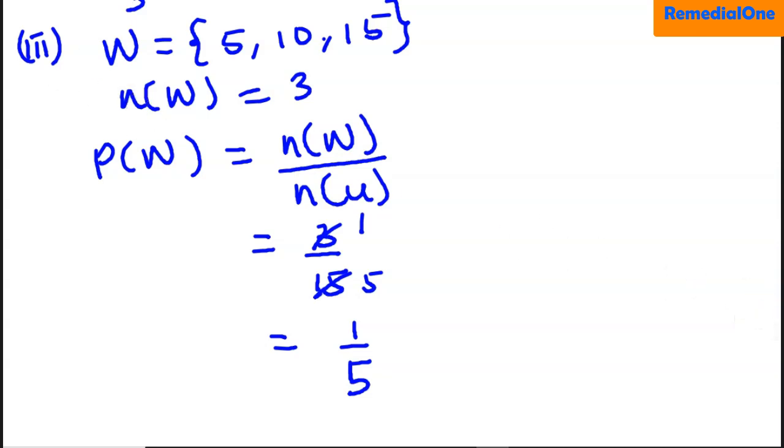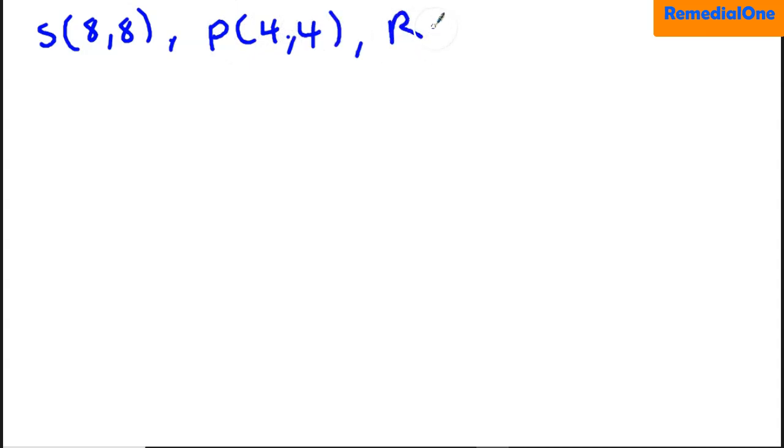Okay, let's move on to the second part. Now we know some coordinates of a quadrilateral, but we don't know the type of quadrilateral. Some of the points were given. We have the point S, which is (8, 8). We have the point P, which is (4, 4). We have the point R, which is (12, 8). At least we know this.